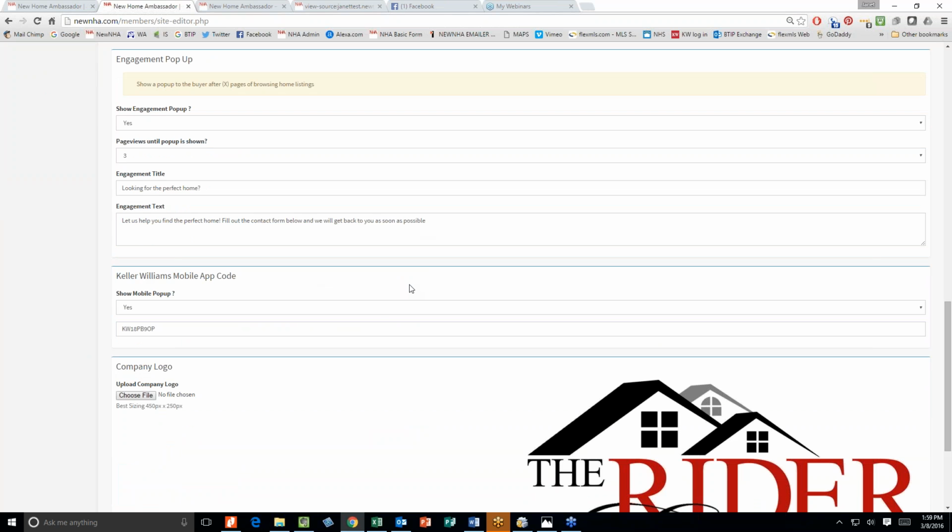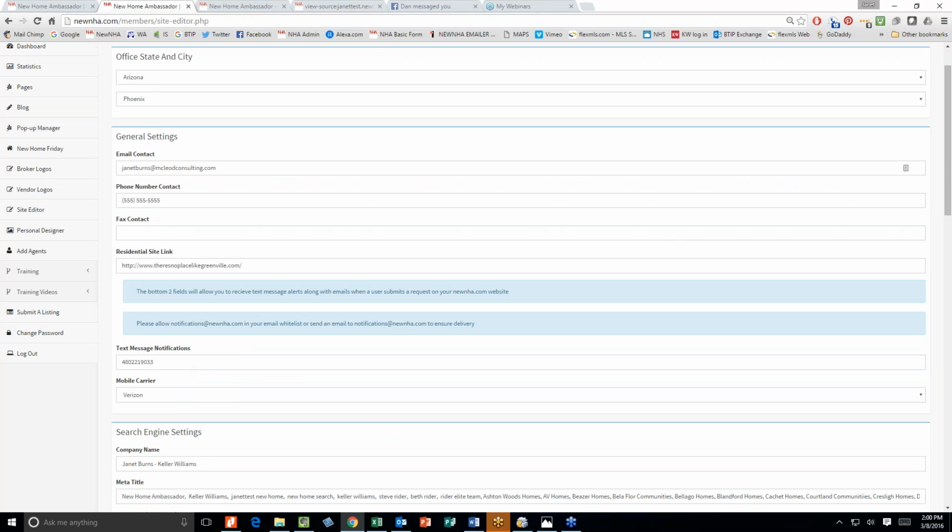If you're a Keller Williams agent, we haven't got this set up for other brokerages, but you're going to get a pop-up on the site. When they hit your site, if it's a mobile, they're going to get a pop-up. And if you put your Keller Williams app code in here, it's going to automatically feed your app, so all your information is on there when they download the app.